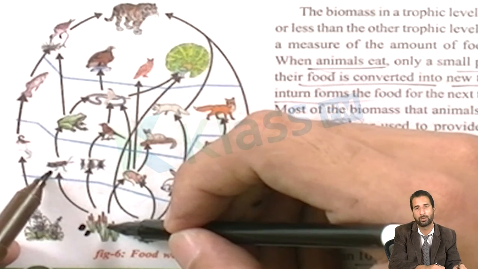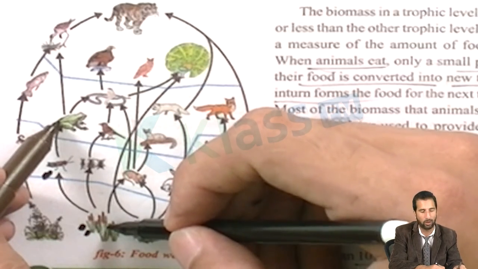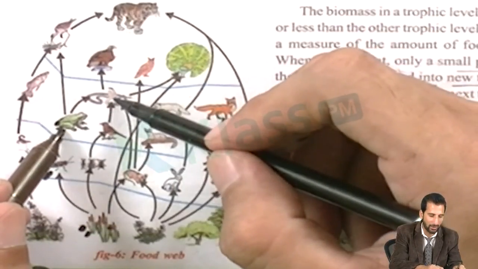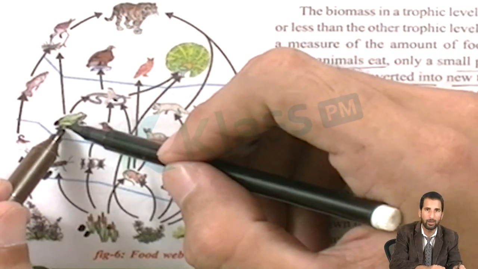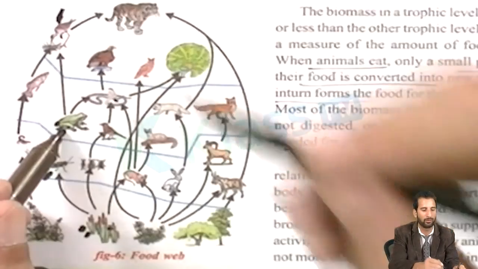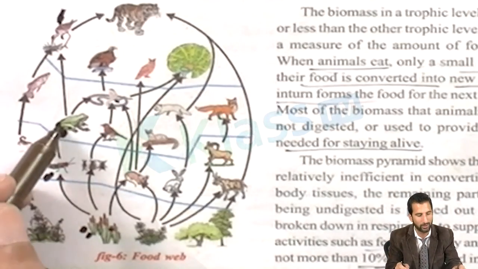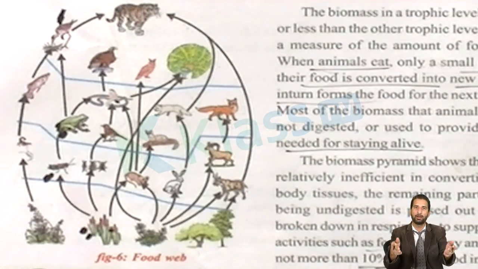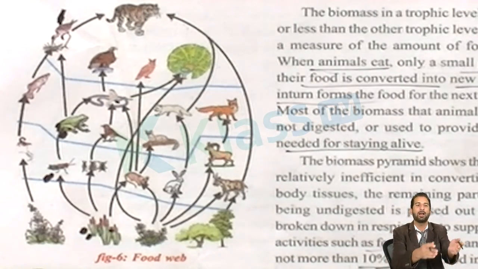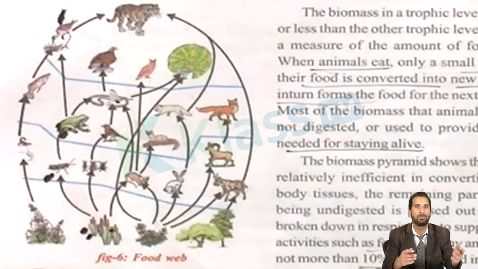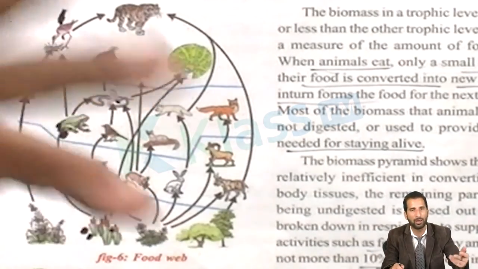The grasshopper is the primary consumer. The primary consumer, the grasshopper, is being eaten by the secondary consumer, the frog. But understand, this frog can be eaten by a snake, and it can also be eaten by this other living organism. So the frog is eaten by either a snake or any other living organism. It is not mandatory that only a snake will eat the frog.